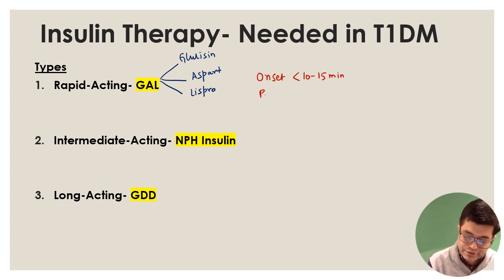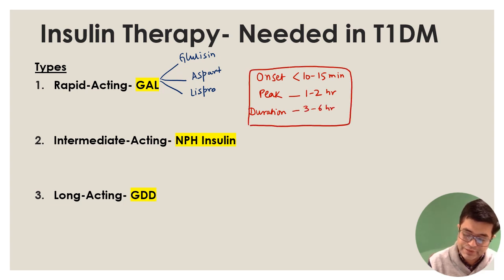The peak action, the peak of effect, is seen around 1 to 2 hours, and the total duration of action in these patients is 3 to 6 hours. So this is the period you need to remember in all rapid acting insulins.